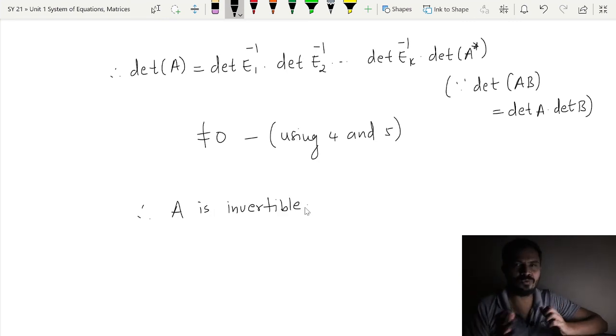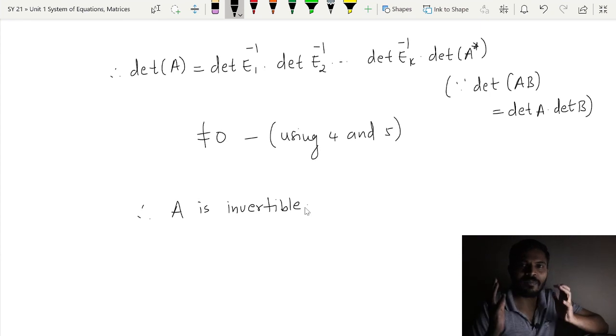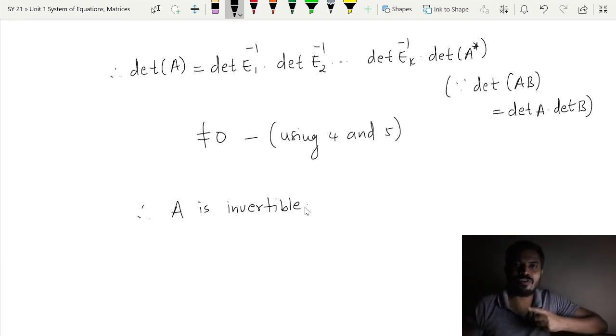Thus, what is our conclusion of this lecture? Over here we have proved that if a square matrix is invertible, then its row echelon form is also invertible, and conversely, if the row echelon form of some matrix is invertible, then the original matrix is also going to be invertible. So, that is all for this lecture. Thank you. Have a good day.